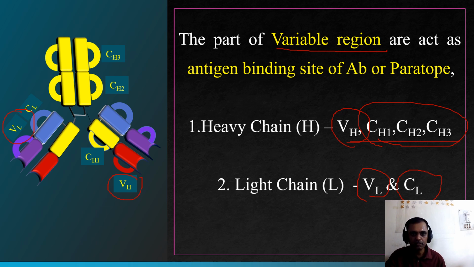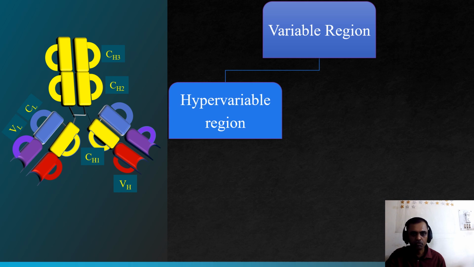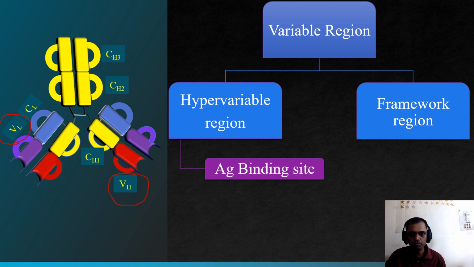An important thing here is the variable region of the H chain and the variable region of the light chain. The paratope is present in these 2 regions only. We'll study in a little more detail. If you want to say where it is particularly, this variable region, the VH or VL, is again divided into two divisions: the hypervariable region and the framework region.